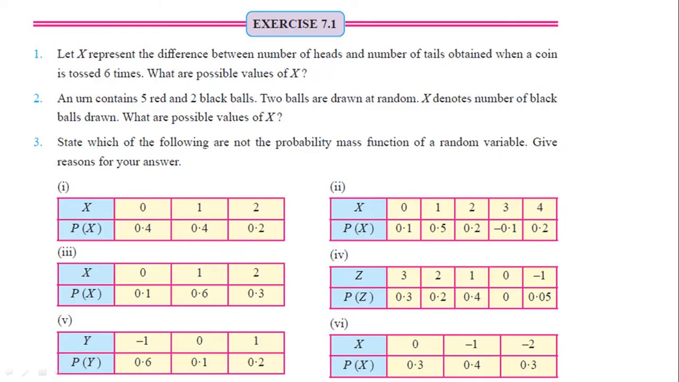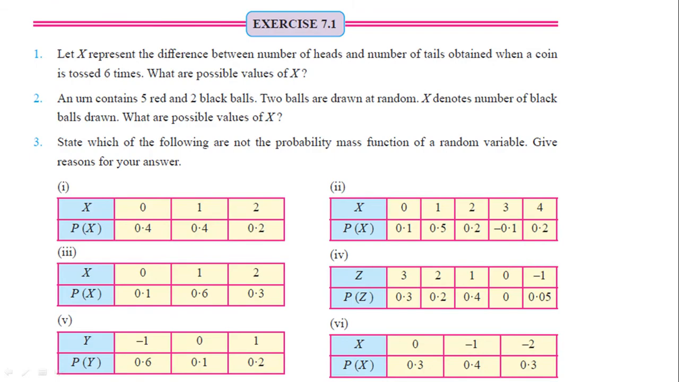Okay. Now on the basis of this knowledge, we will solve exercise number 7.1 from your textbook. Our knowledge is what? First of all, we have defined the random variable, in which the first one is the discrete random variable and the other one is the continuous random variable. And then we have studied the probability distribution of a discrete random variable, that is, the probability mass function. So we will try to solve these three questions from exercise number 7.1.